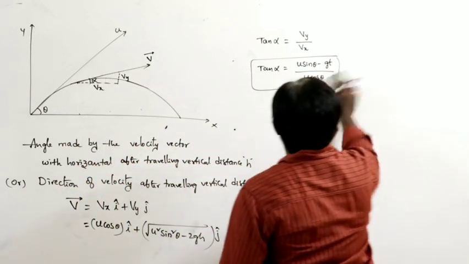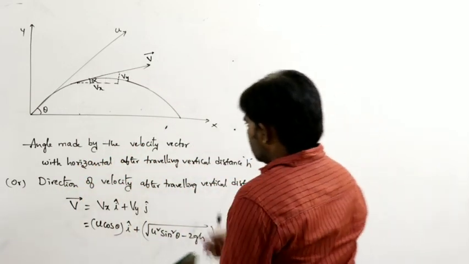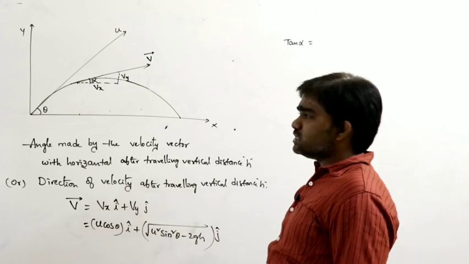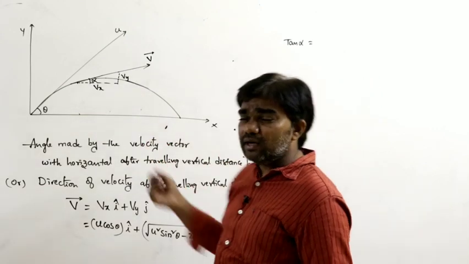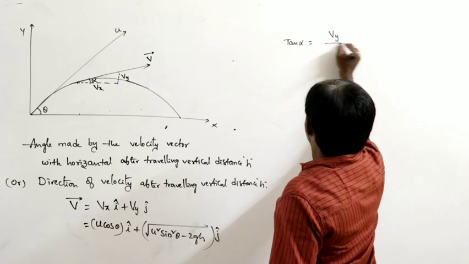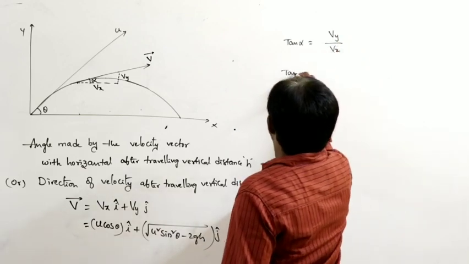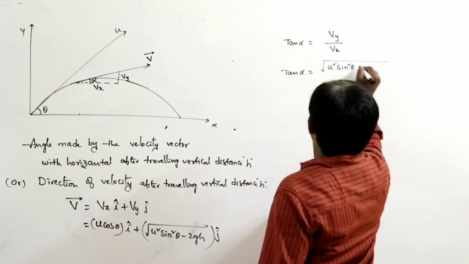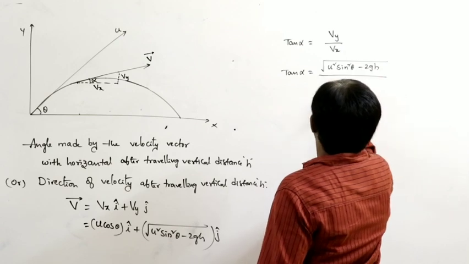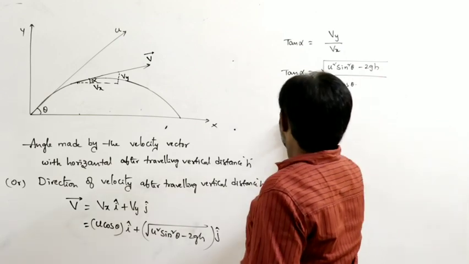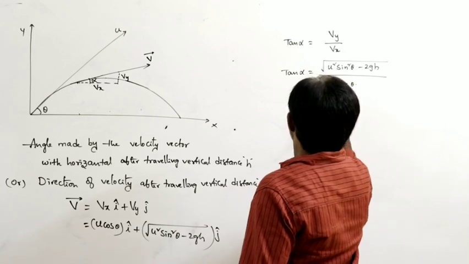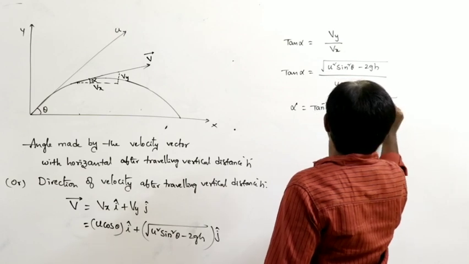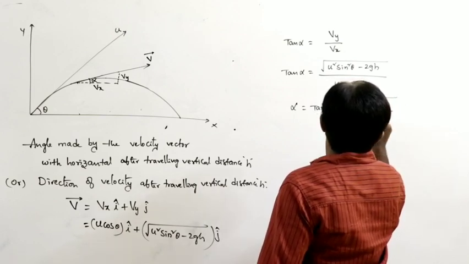In this situation, what can we write again? Direction means we must write tan alpha. Tan alpha is opposite side by adjacent side, that is Vy by Vx. So tan alpha is equal to under root u square sin square theta minus 2gh divided by u cos theta, or alpha is equal to tan inverse of under root u square sin square theta minus 2gh divided by u cos theta.